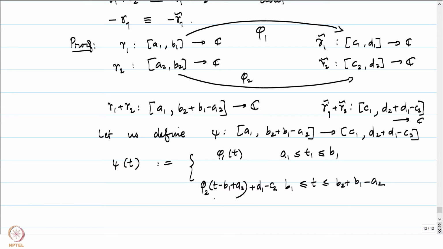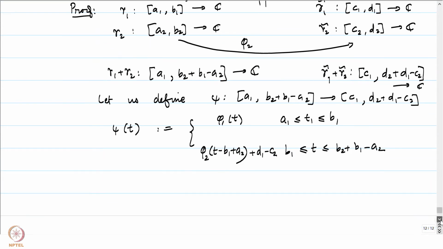So, let us see, at t equal to B1, this is going to be phi 2 of A2, which is C2, and the eventual value is going to be D1, which is precisely what we want, because psi of B1 is equal to D1, so it ends at D1. So this is the perfect map that we have to worry about.